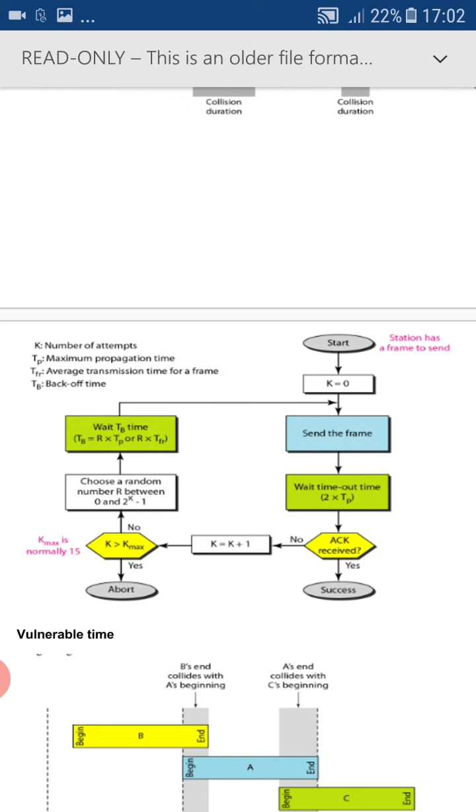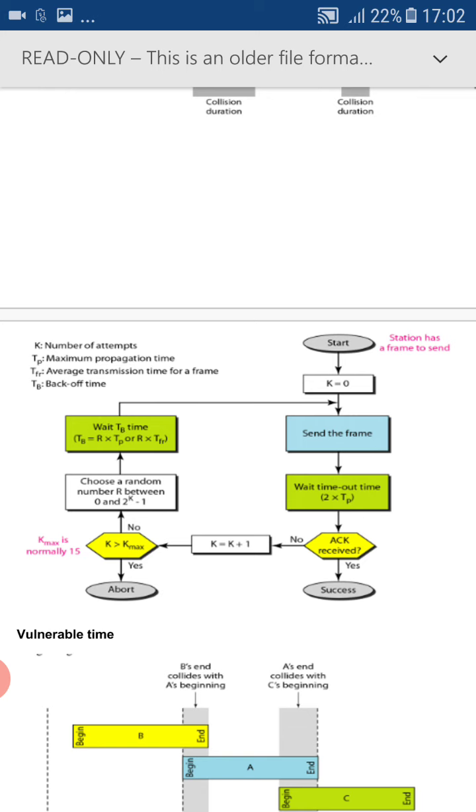Then K is tested against K max. K is 1, where K max, in this diagram, they have considered as 15. So we'll take 15 itself. If 1 is greater than 15, if yes, then there is no further transmission; abort the system or terminate. If no, again you need to choose a random number R and wait for that random time. Again start with the same procedure, thinking that the frame might have conflicted or collided.